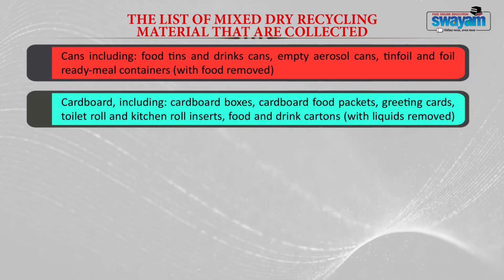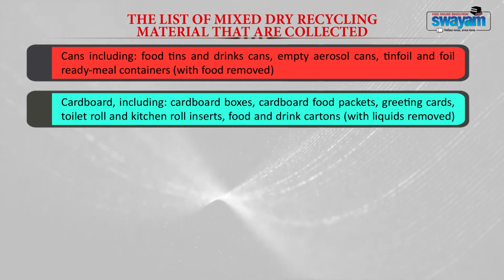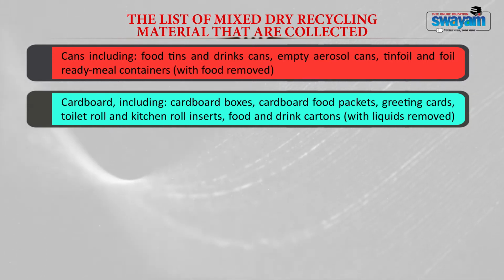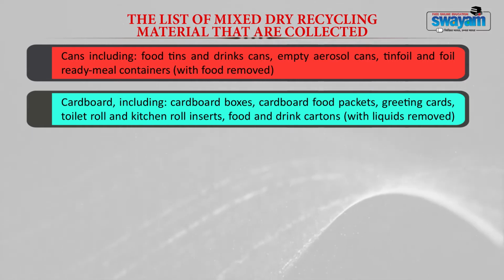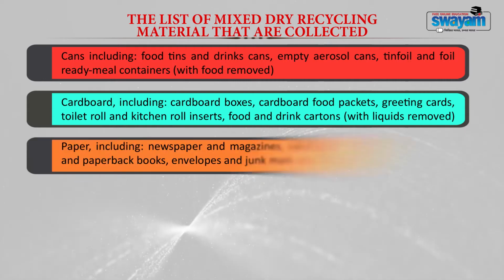Then cardboard. Cardboard includes cardboard boxes, cardboard food packets, greeting cards, toilet roll and kitchen roll inserts, food and drink cartons without liquids in them. Then paper.